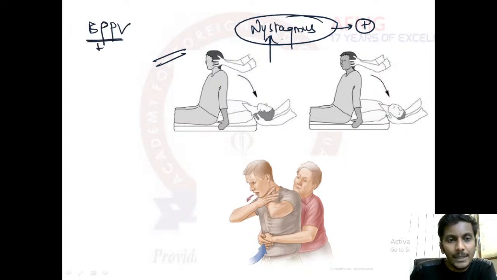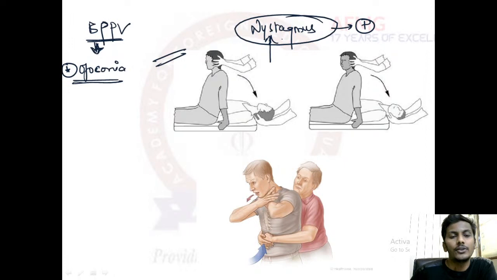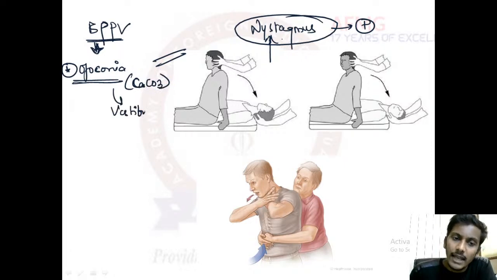By the way, BPPV, benign paroxysmal positional vertigo, is due to what? It is due to the otoconia or the otolith. All of you were right. This otoconia or otolith are nothing but calcium carbonate crystals, which are usually present in the vestibule. That means the utricle and saccule.